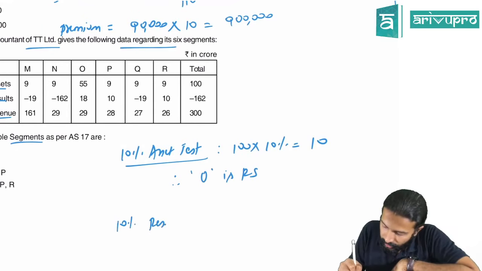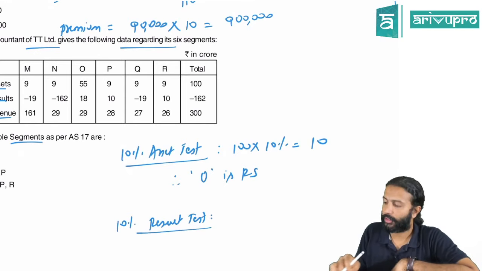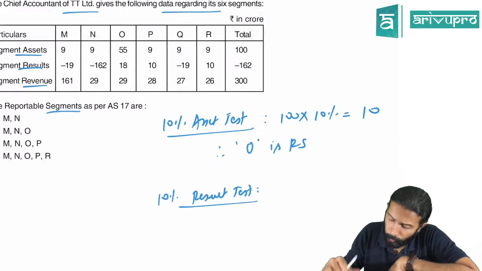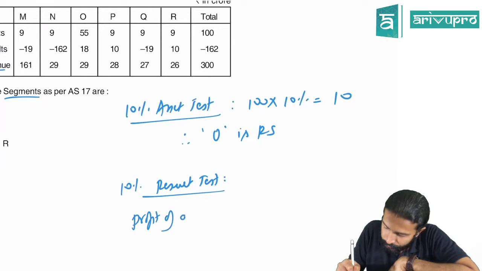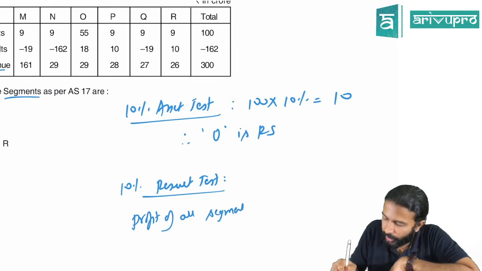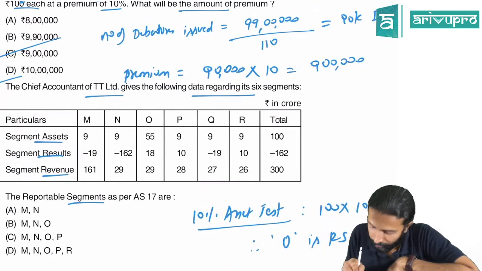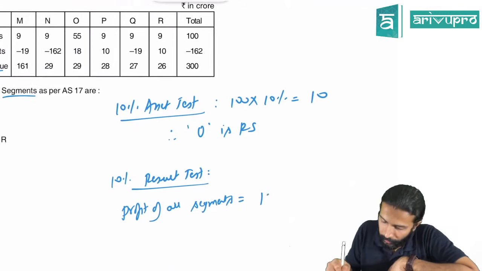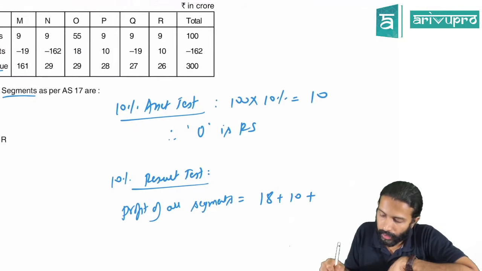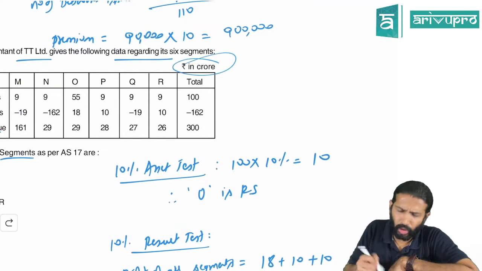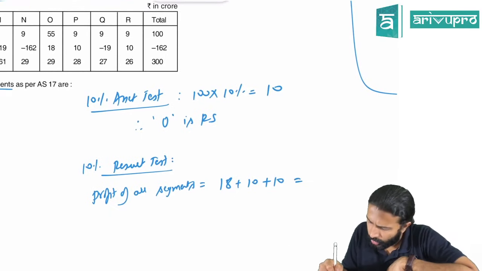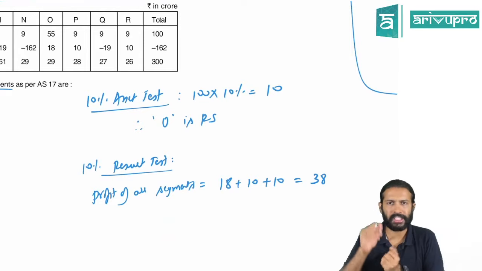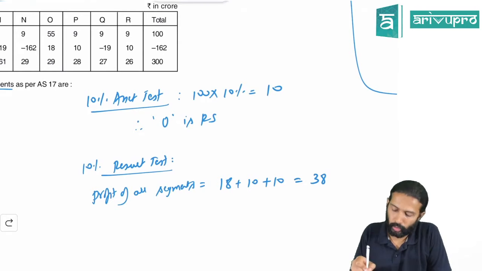Next, they have given the 10% result test. So let's conduct this. For results, you need to be a little careful. What do you need to find? First, you need to find out the profit of all the segments which made a profit. First find out that. Which segments made a profit here? O, P and R. So you add that. O made a profit of 18, P made a profit of 10 and R made a profit of 10. All these numbers are in crores. So the total is 38 crores, the profit made by all the profitable segments put together.